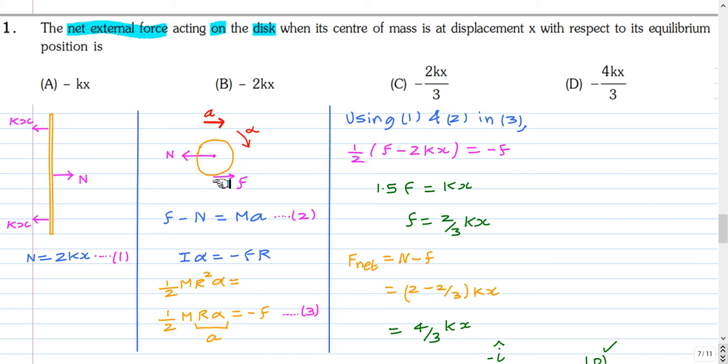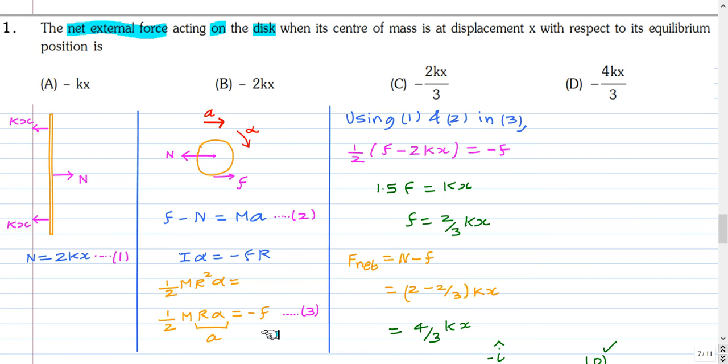and in the free body diagram of the disc, the forces are the normal reaction, friction force a little bit towards right. If this assumed direction is wrong, then we will get a negative value, and let the acceleration be towards right, a, and the angular acceleration be alpha in the clockwise direction. So out of the force balance equation we get F minus N as M into a, where M is the mass of this disc, and torque about the center point, only the friction force will generate torque, minus F into r equal to I into alpha. I of a disc is half M r square, and r alpha is a, and one r will cancel, so that will give this equation number 3.